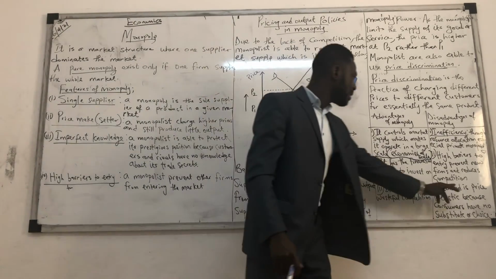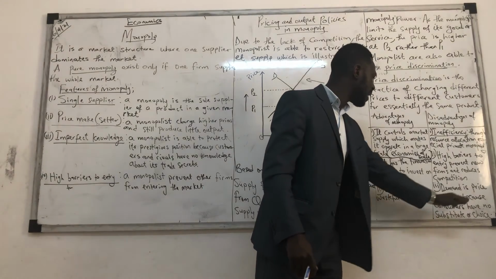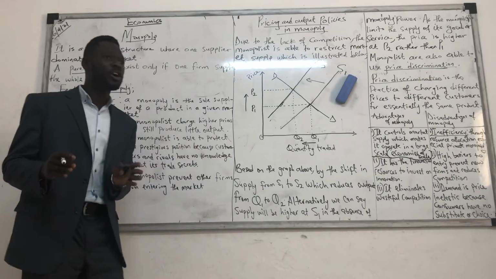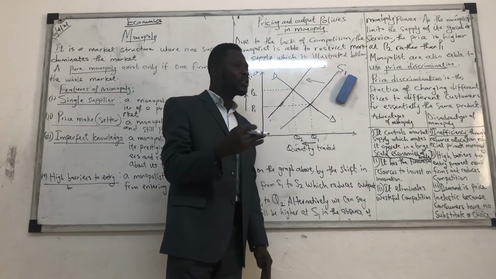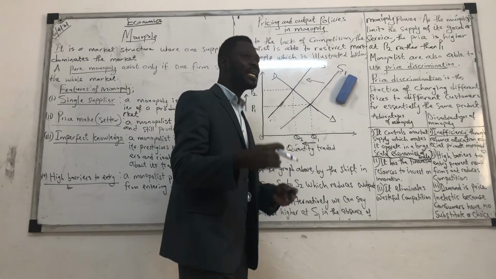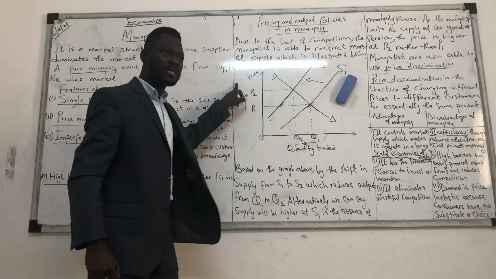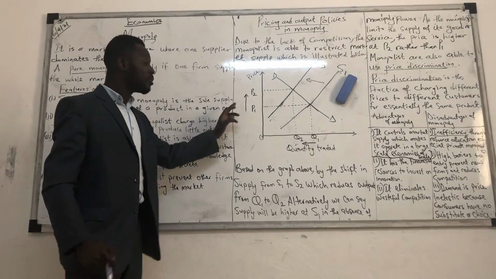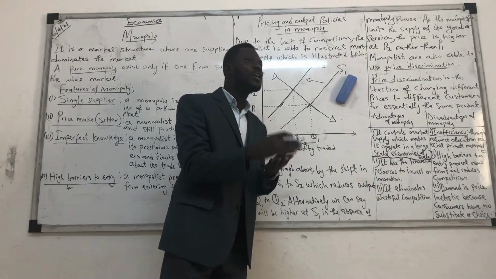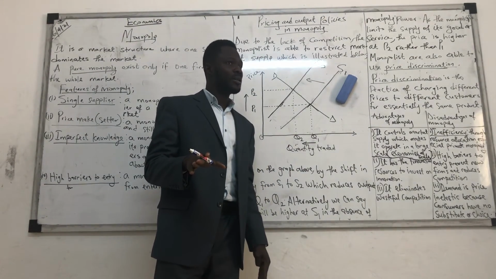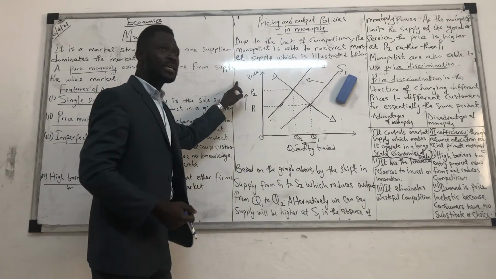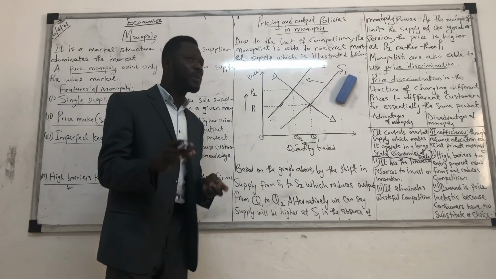And the third one: demand is price inelastic because consumers have no substitute or choice. So the demand for a monopoly's product is inelastic. What does inelastic mean here? It means that there's no significant change in the quantity demanded as a result of a change in price. Please look at the board here. Inelastic means that in a monopoly, no matter what the price is, consumers will buy. Do we get inelastic here?